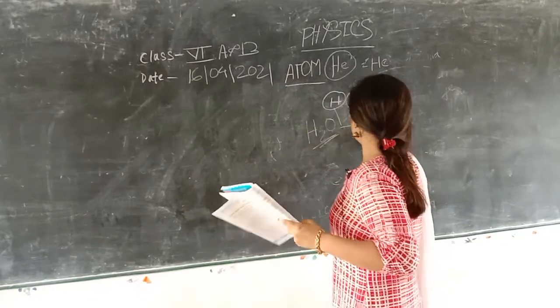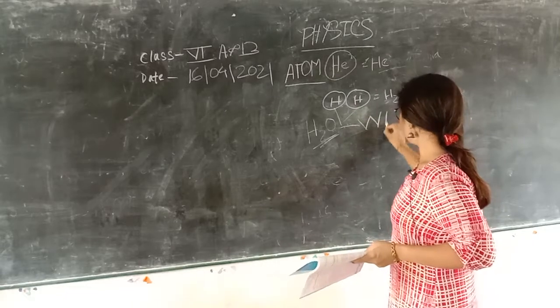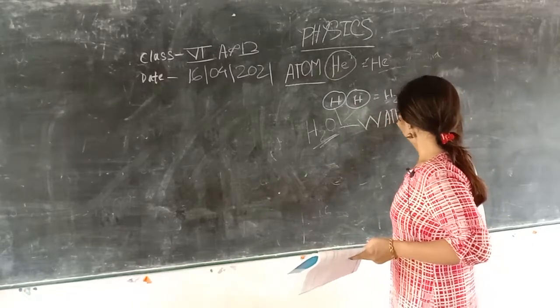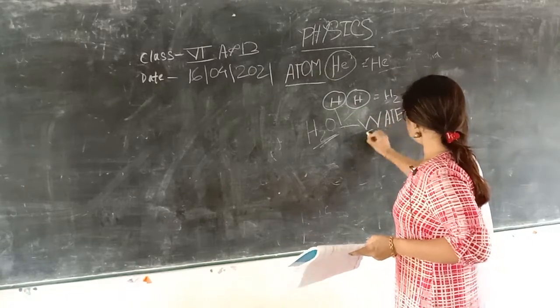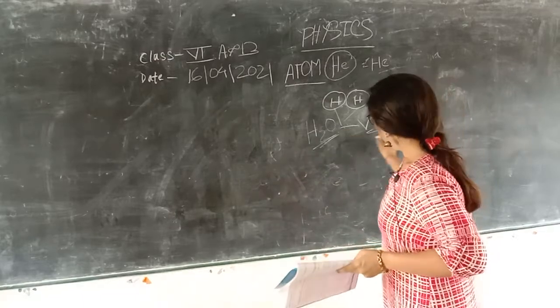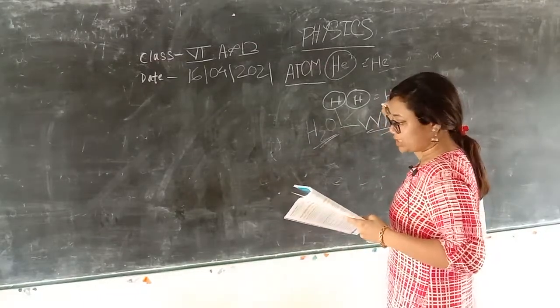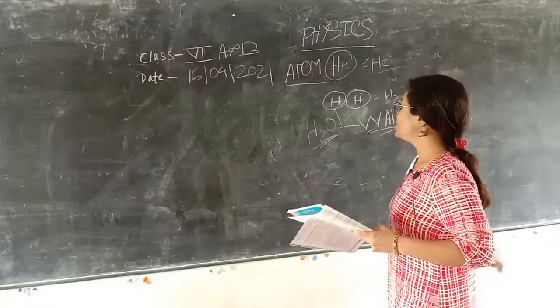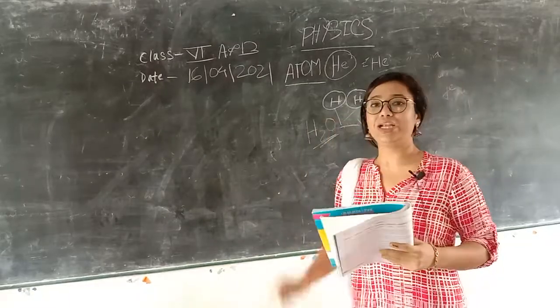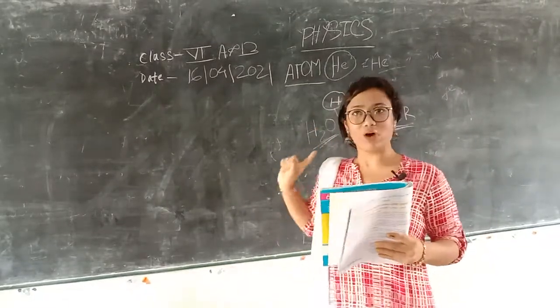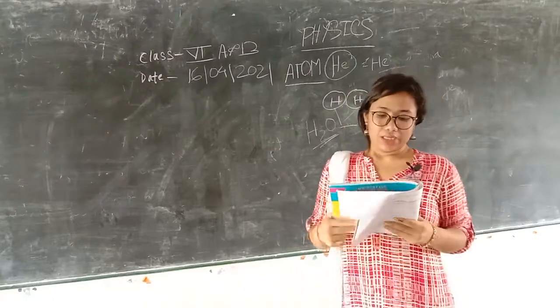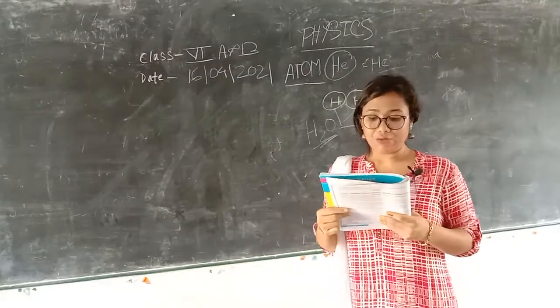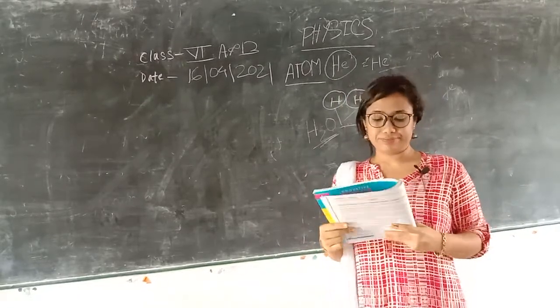This is water. In the molecule of water, there are 2 atoms of hydrogen and 1 atom of oxygen, right? Clear?